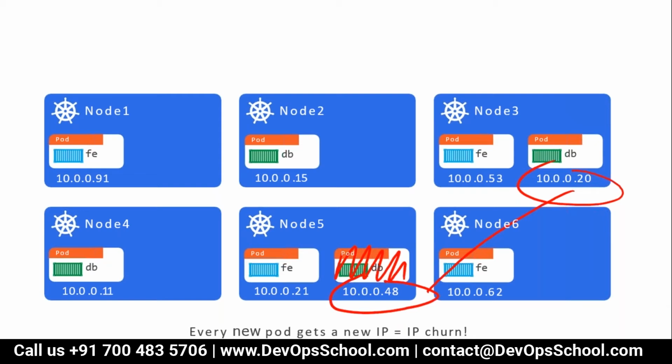As per anti-affinity, the scheduler can create them anywhere. We also see that each pod got an IP address. We also observe that when a pod is gone, the IP address will not be retained. You get a new pod with a new IP address. So this is how you have two deployments, front end and database.